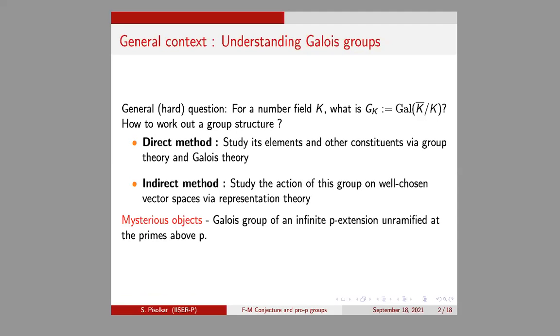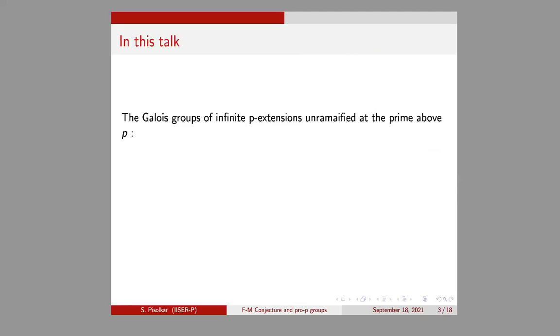It is believed that one of the most mysterious objects in this context are Galois groups of infinite p-extensions which are unramified at the primes above p. Here I'm fixing a prime p, and we are talking about infinite p-extensions which are unramified at the primes above p. Maybe I will also hint in the coming slides why these are among the most mysterious objects. So in this talk, we are going to restrict mostly to these types of extensions.